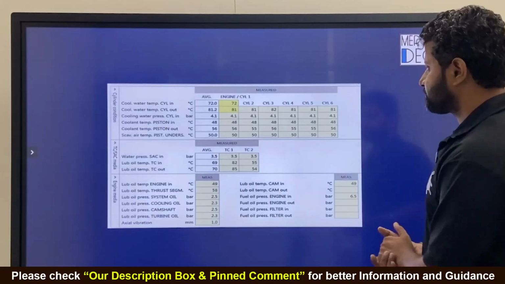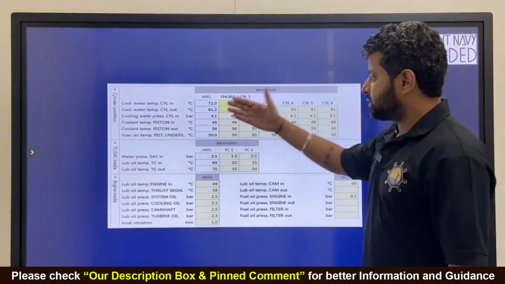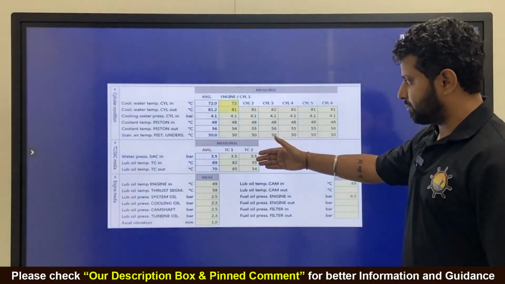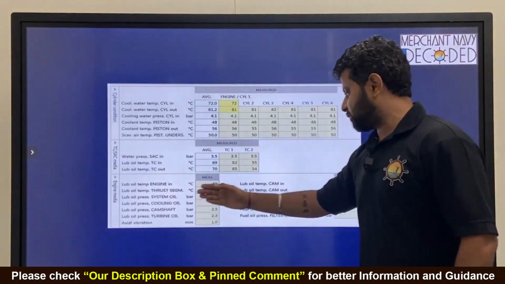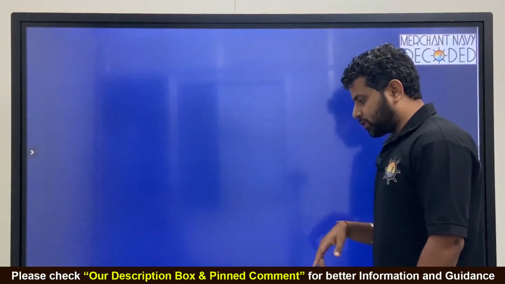For now, just understand this much. Similarly, different cooling water temperatures per unit. Similarly, lube oil temperature, water pressure for turbocharger, air cooler and turbocharger over here. Similarly, lube oil temperatures for various engine segments out here. So all these things are put over here, guys.